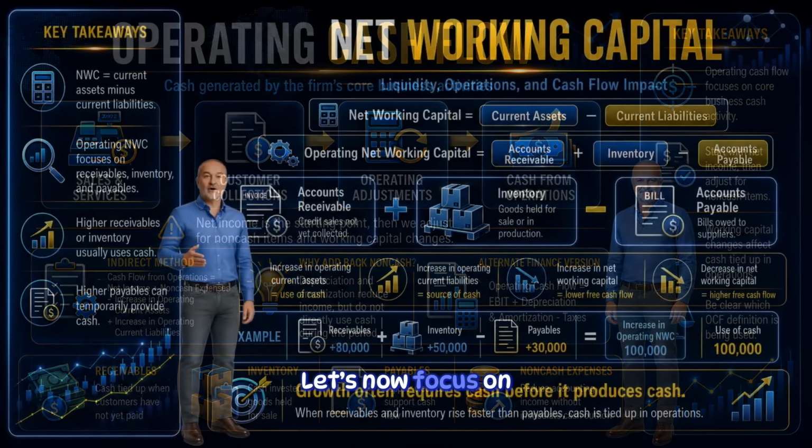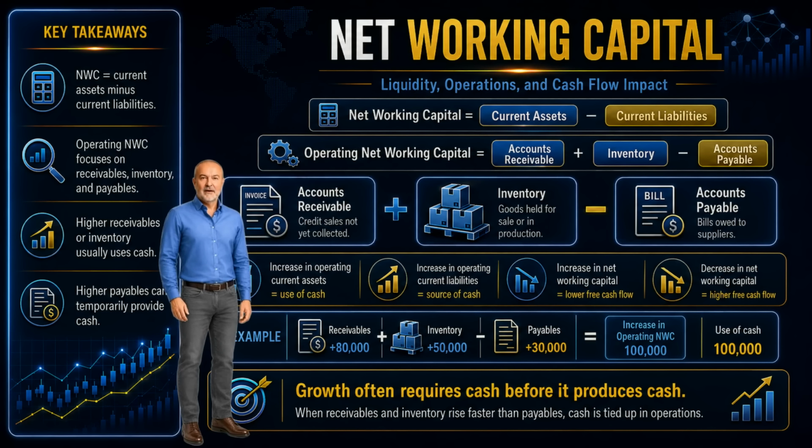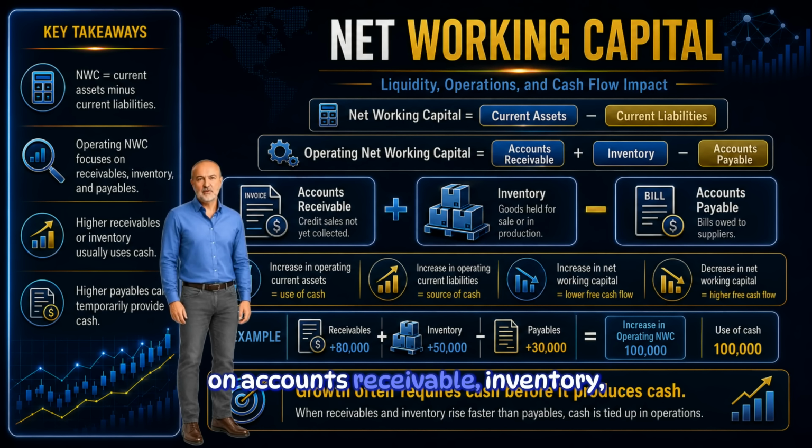Let's now focus on net working capital. Net working capital is commonly defined as current assets minus current liabilities. For operating analysis, we often use operating net working capital, which focuses on accounts receivable, inventory, and accounts payable.